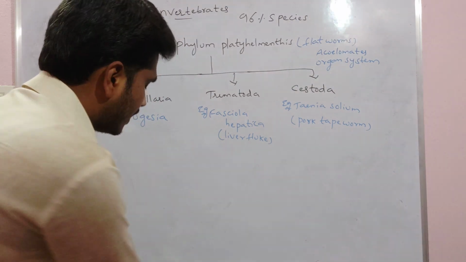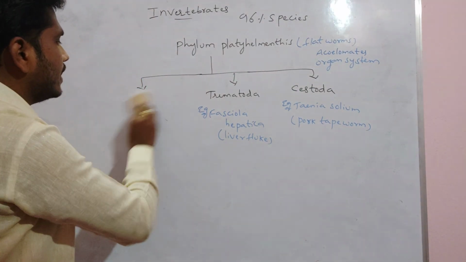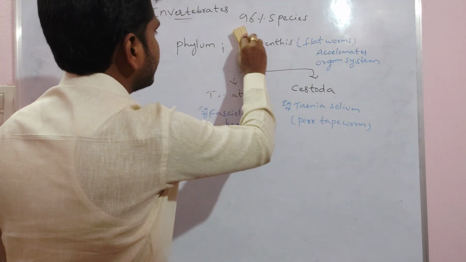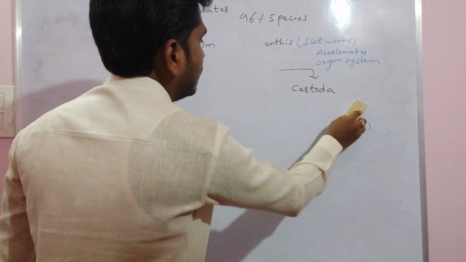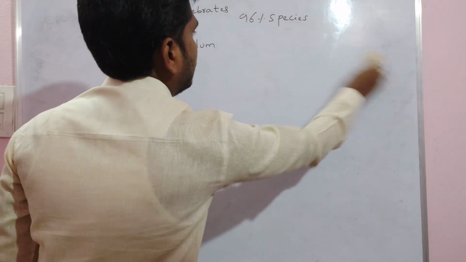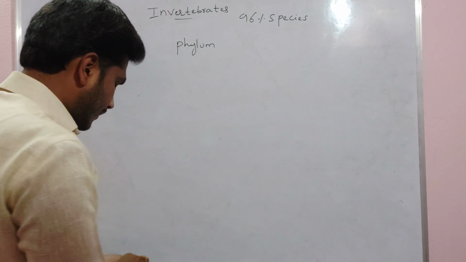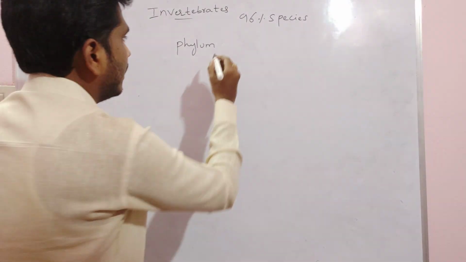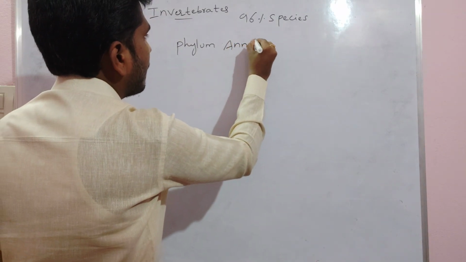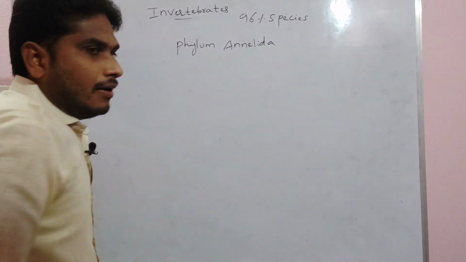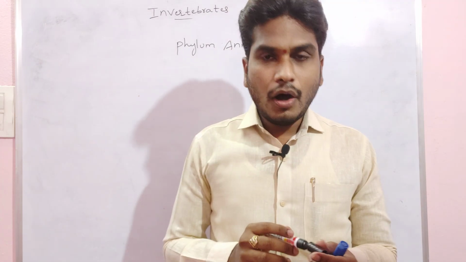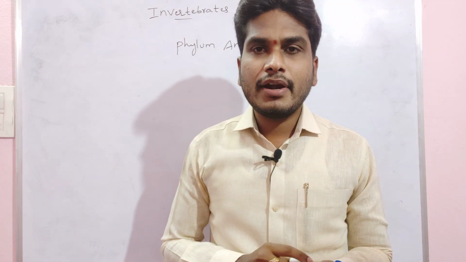After Platyhelminthes we had the Annelids. Next class we had the phylum Annelida. Annelids have an organ system level of organization.